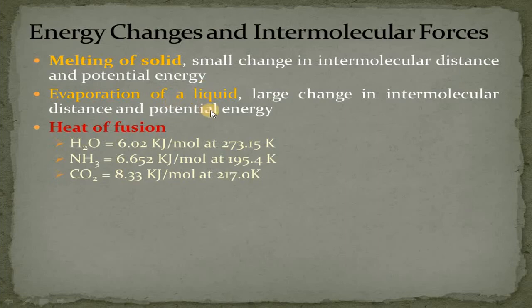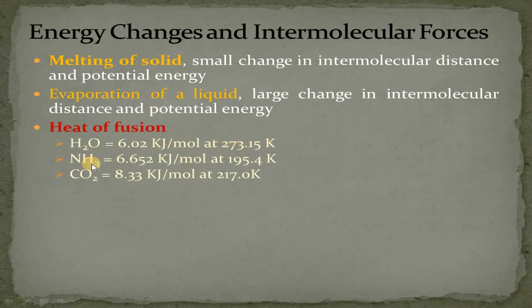Molar heat of vaporization values for all these compounds are given in your book. The delta HV value for water given in your book is 40.6 kilojoule per mole at 373.15 Kelvin. But the heat of fusion value for water is how much? It is 6.02 kilojoule per mole at 273.15 Kelvin.